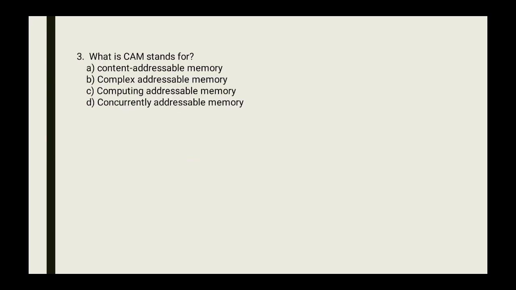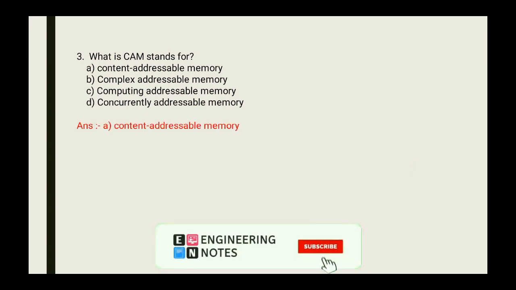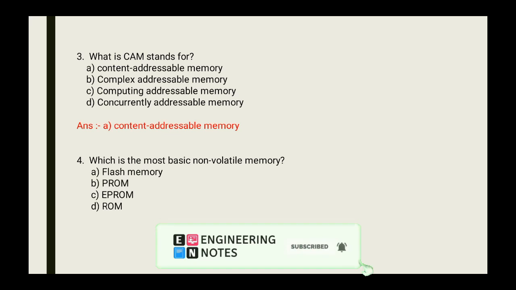Now third question. What is CAM stand for? Options are A. Content addressable memory, B. Complex addressable memory, C. Computing addressable memory, D. Concurrently addressable memory. So correct answer is A. Content addressable memory.